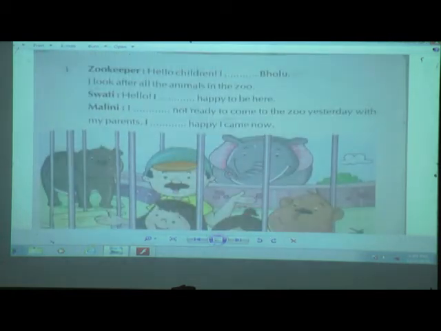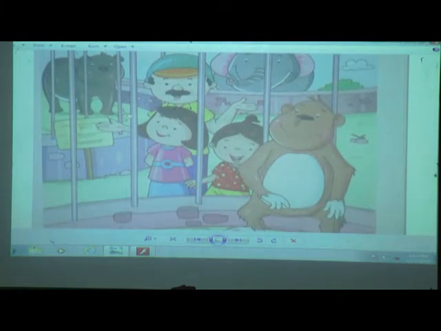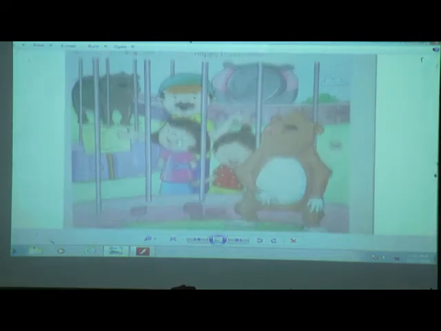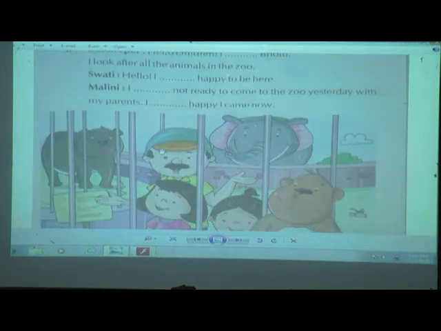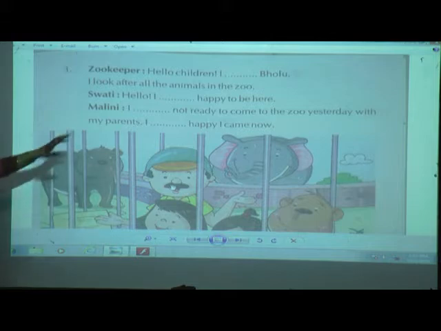Yes. Here, see children, here you can see a picture. You can see many animals and children here, okay? So with the help of this picture, we have to fill in the blanks, okay? Complete these sentences. Now talking about the zookeeper, okay? Zookeeper: Hello children, I dash Bholu. I look after all the animals in the zoo. Now the first blank is here.